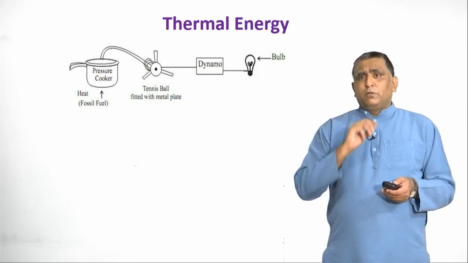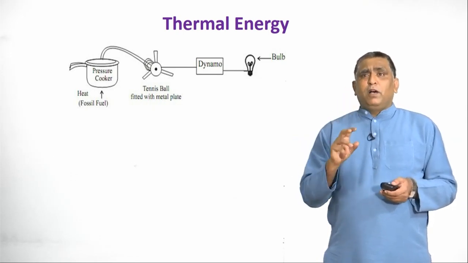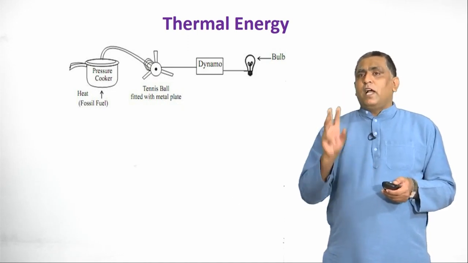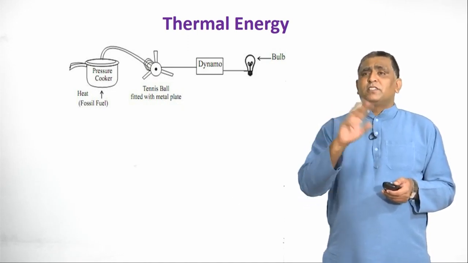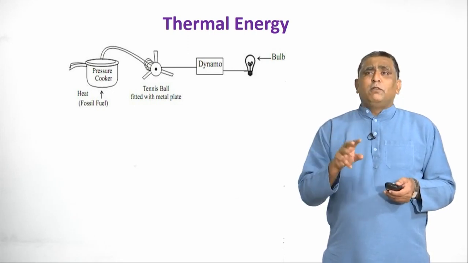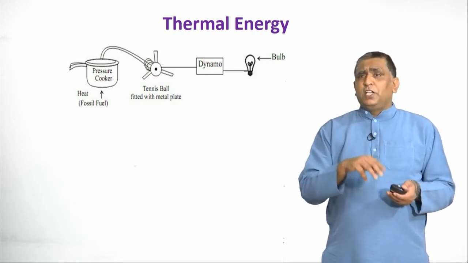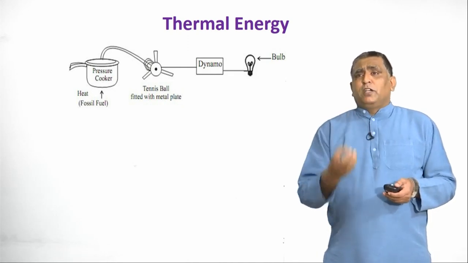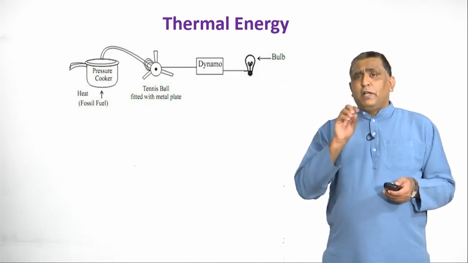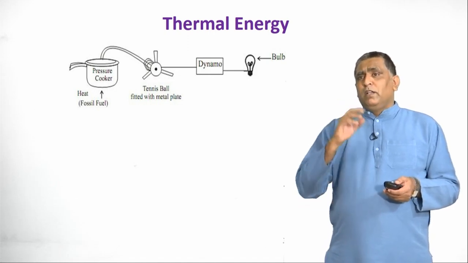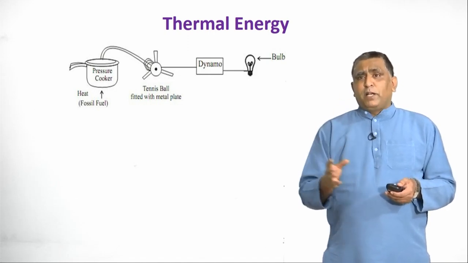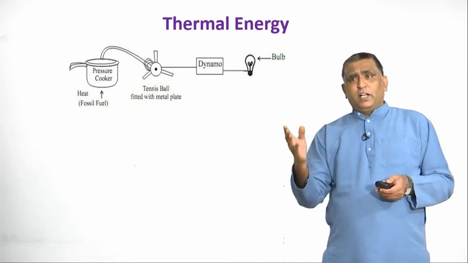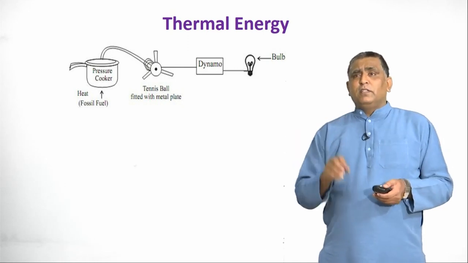We have a pressure cooker. We have taken a tennis ball, made it into 3 pieces, and connected it to a metal plate. There is a dynamo, which, as we have discussed in electromagnetic induction, is a device which converts mechanical energy into electrical energy. So what happened? The steam from the pressure cooker is made to pass through the tennis ball, the turbine rotates, and the dynamo converts mechanical energy into electrical energy. This is the principle behind thermal energy.